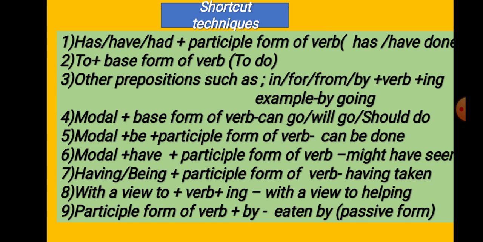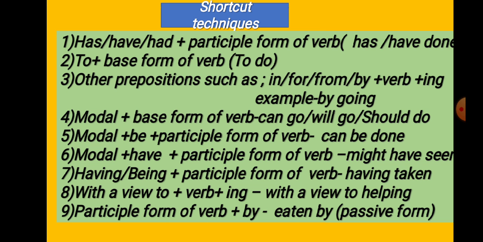Then modal plus be plus participle form of verb. Can be done. Done is the participle form of do. Modal plus have plus participle form of verb. You see this example, might have seen. Might is modal here. Have, then seen. Seen is the participle form of see. Then having or being plus participle form of verb. After having or being you have to write the participle form of verb. This is also a very important rule.